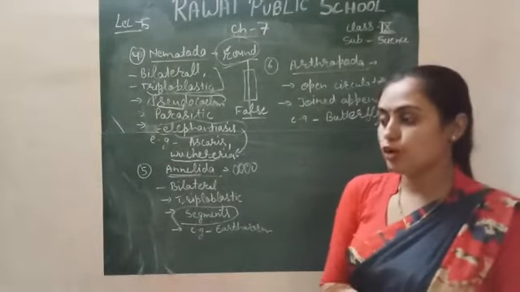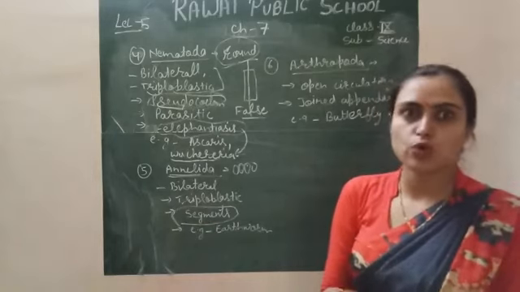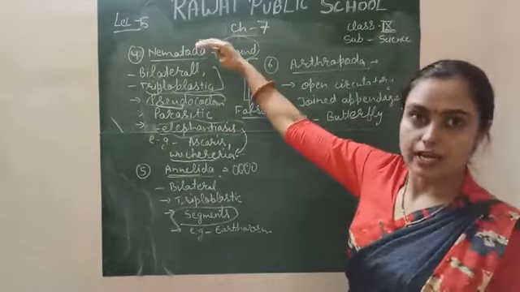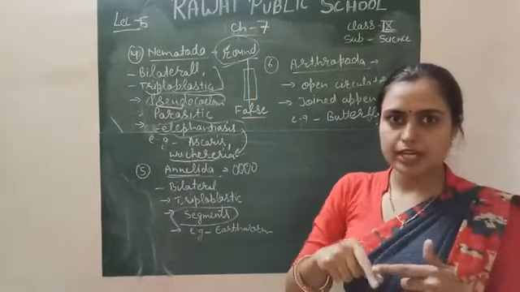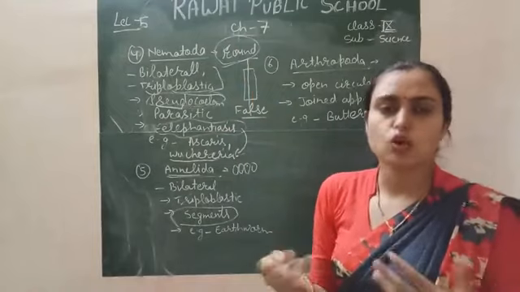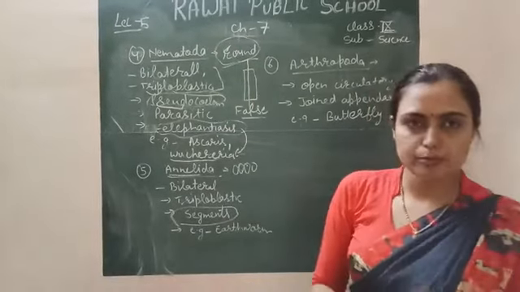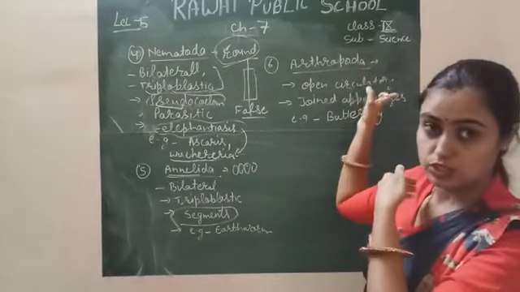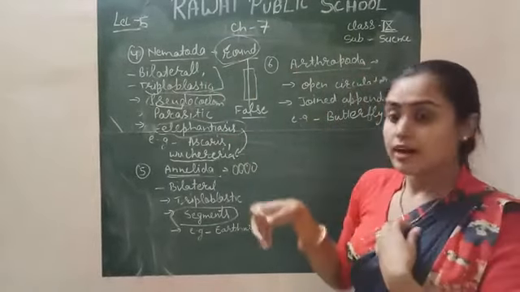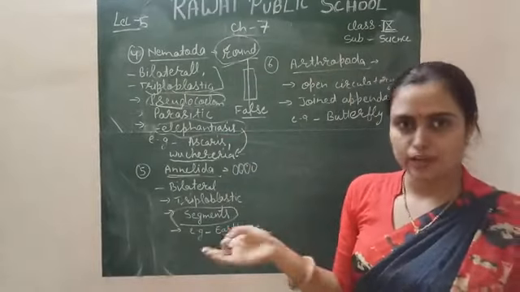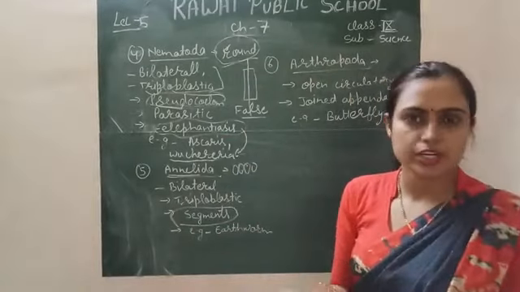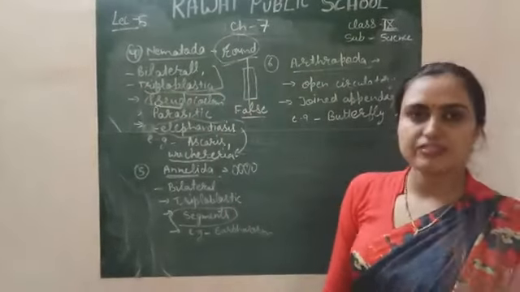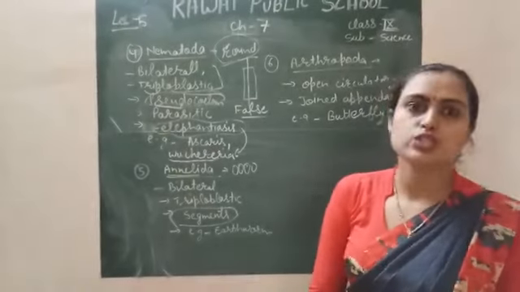Annelida have one more important character, that they have a closed circulatory system. Before the Annelida, these phyla are invertebrates, but their body is not well developed. In Annelida, the body is slightly more developed as compared to the previous three, and to the remaining three: Arthropoda, Mollusca and Echinodermata. They have a closed circulatory system.